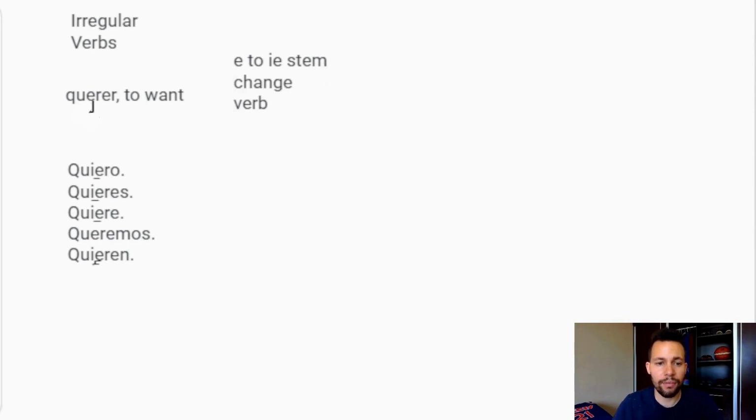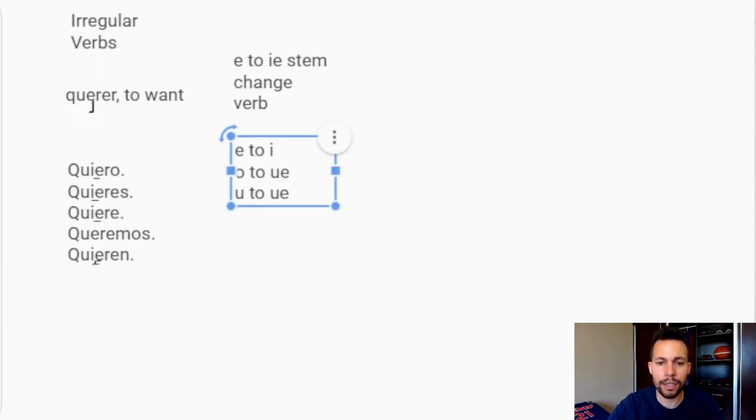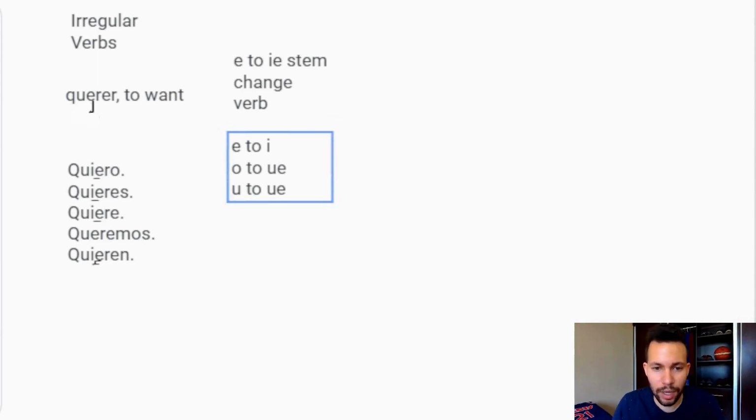Some of these verbs have changes in the stem or in the middle of the verb. An E to IE stem change verb. You have E to I stem change verbs. You have O to UE, U to UE. I really wouldn't recommend trying to get too bogged down with memorizing which verbs are E to I, O to UE, U to UE, but a lot of these verbs that are irregular are so common, we use them all the time. So you just get used to the irregularities by naturally using these verbs so often.